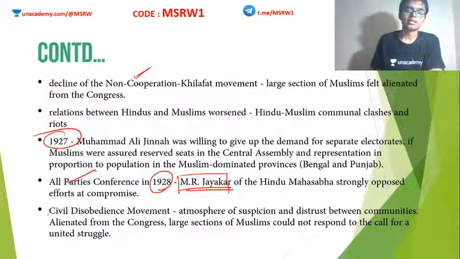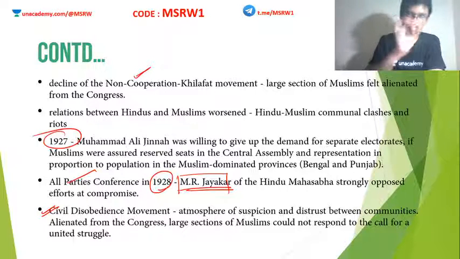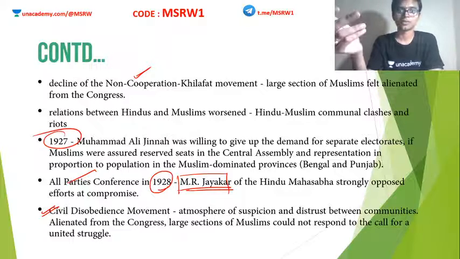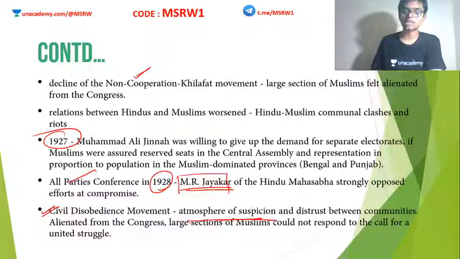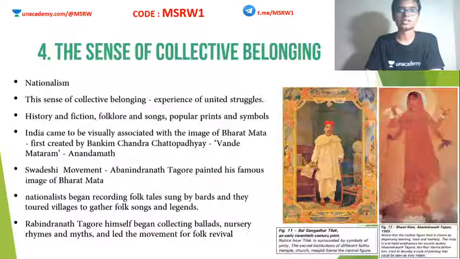Then, during the civil disobedience movement, around this time, Muslim League did not participate much. Why? Because of all these things that had happened until then. The trust between Hindus and Muslims was lost. There was an atmosphere of suspicion and distrust between these communities. And so this alienated Muslims from the Indian National Congress, and large sections of the Muslims did not respond to the CDM. So the civil disobedience movement saw very little participation from Muslims because of all these reasons.